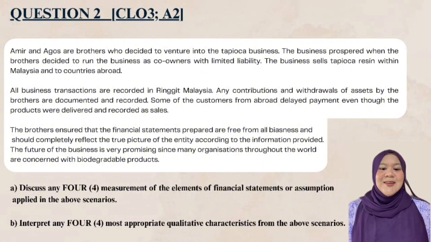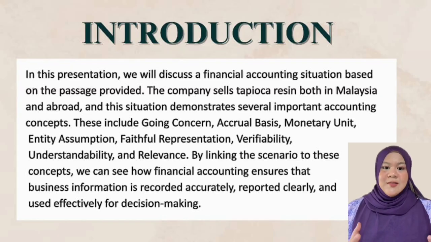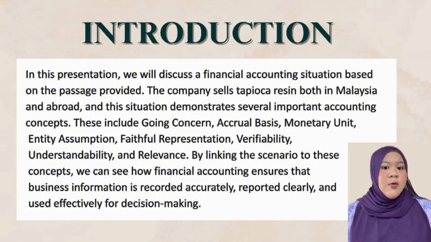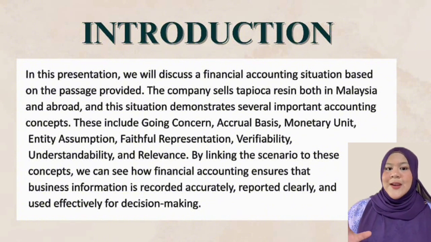These are the situations given. In this presentation, we will discuss a financial accounting situation based on the passage provided.